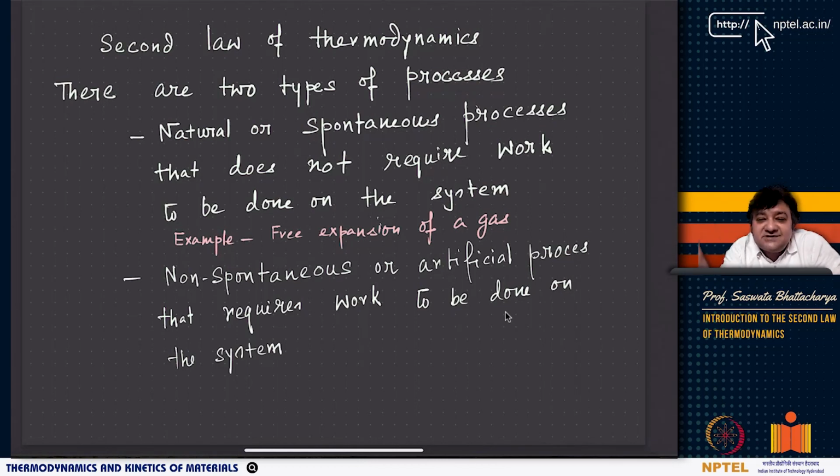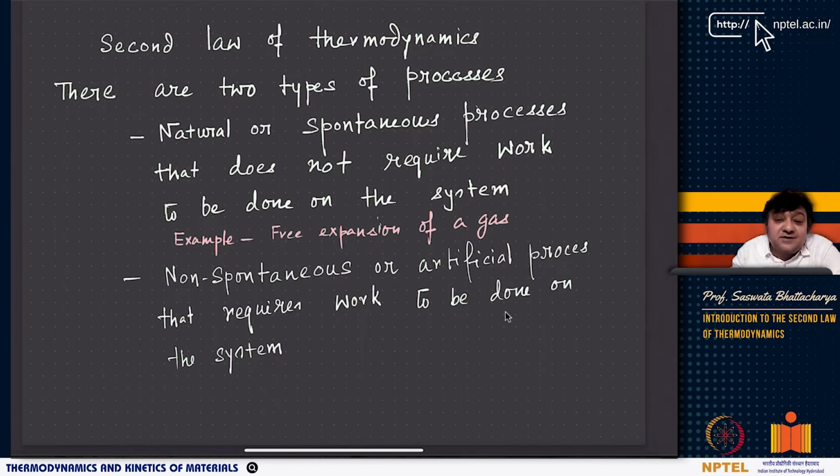However, when our AC is running, there is some work that is done so that the cold room can reject heat to the surrounding, which is already hot. The cold room can reject heat and the room remains cold because of the machine. So this is a cooler room. You can maintain a cooler room by doing some work, and therefore this process of air conditioning is a non-spontaneous or an artificial process.